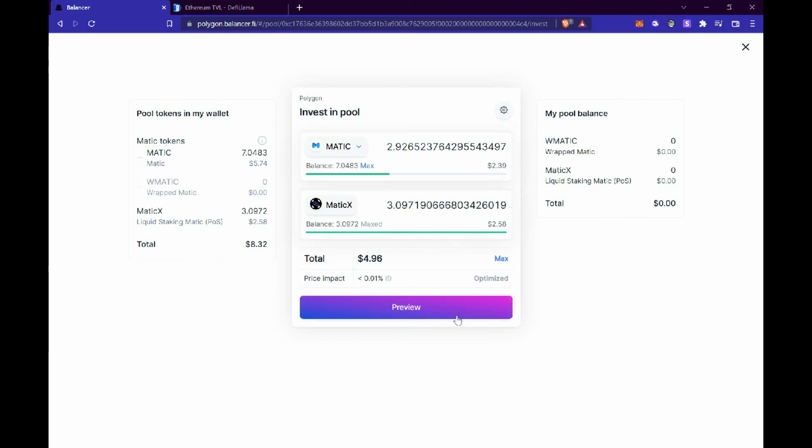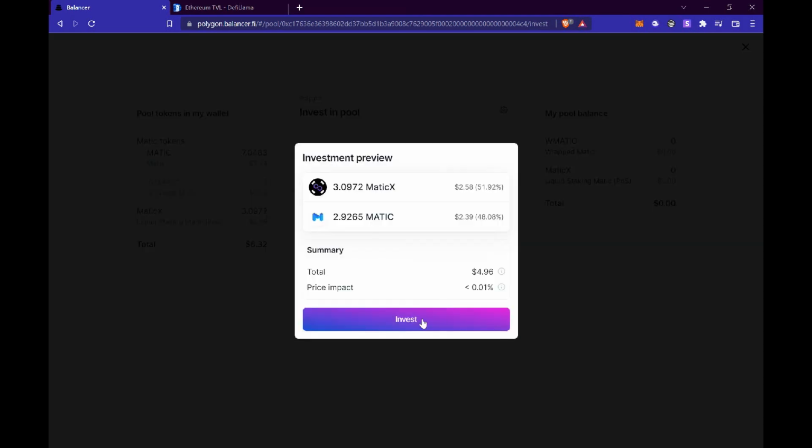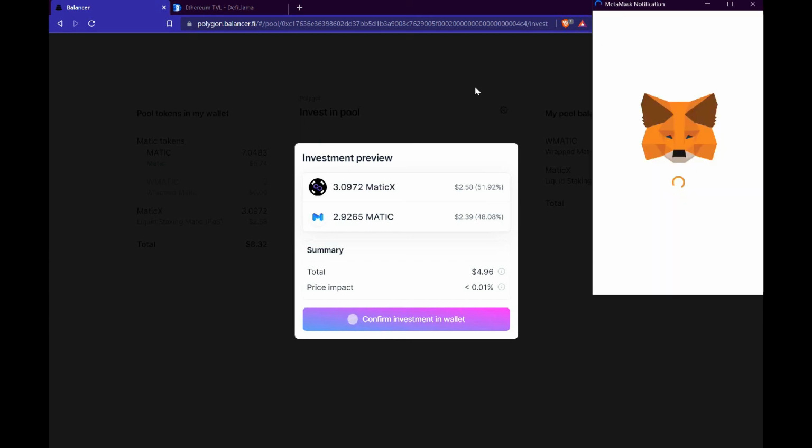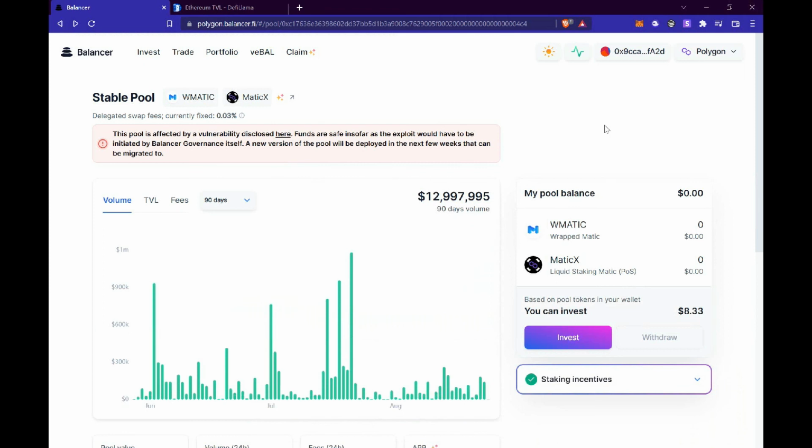You're just going to preview, and then from there you're going to approve the transaction, and invest, and then obviously it's going to ask you to confirm, and then you're going to confirm it on your MetaMask wallet, which I'm not going to do. I'm not going to repeat the same process over and over again because I'm just paying a lot of gas fees, and sometimes it's failing and my transaction fees are still getting taken. So that's how you provide liquidity on Balancer.